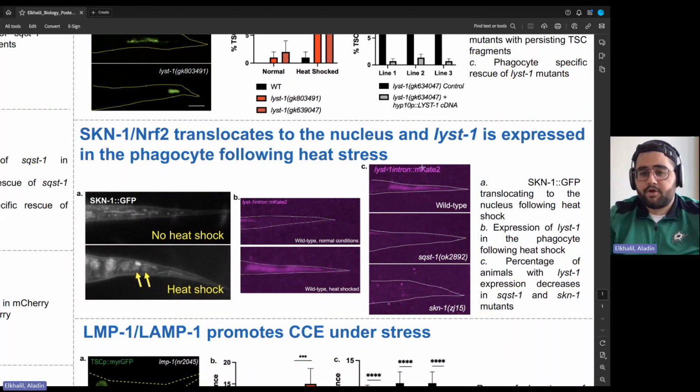And when we look at this expression marker in sequestosome-1 and skn-1 mutants, we see that expression is decreased significantly, suggesting that list-1 only needs to be transcribed in times of stress to help aid in corpse digestion. Furthermore, skn-1 typically is known to translocate to the nucleus and be activated in times of oxidative stress. So we just wanted to test if the same thing was happening under heat stress. So we look at a skn-1 GFP marker, and we do see translocation to the nucleus in our heat stress conditions.